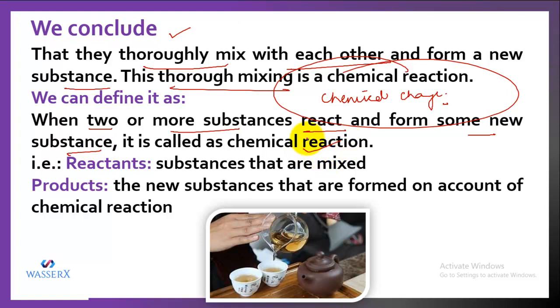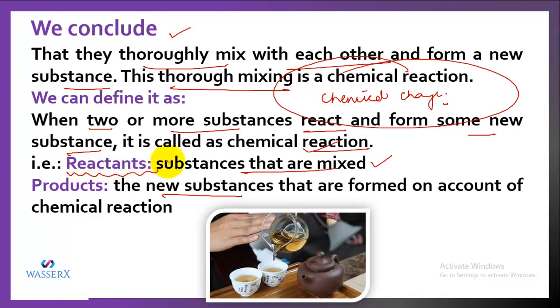So that means a chemical reaction is a process in which two or more substances are mixed, they react with each other and lead to the formation of a new substance. So that is a chemical reaction. The reaction involves the substances that are initially mixed and the new substances which are formed on account of the chemical reaction. The substances that are mixed and react are termed as reactants.